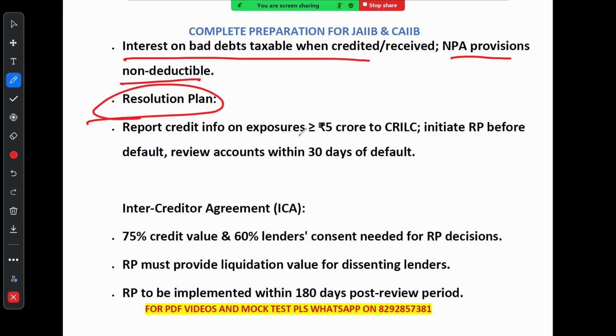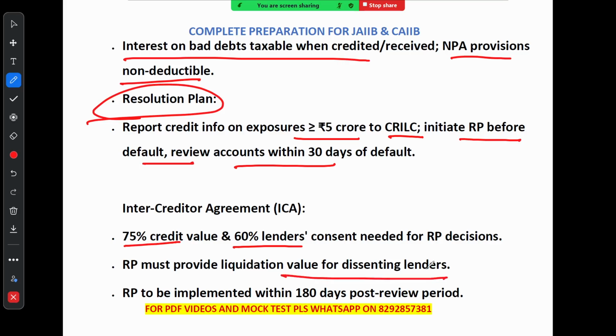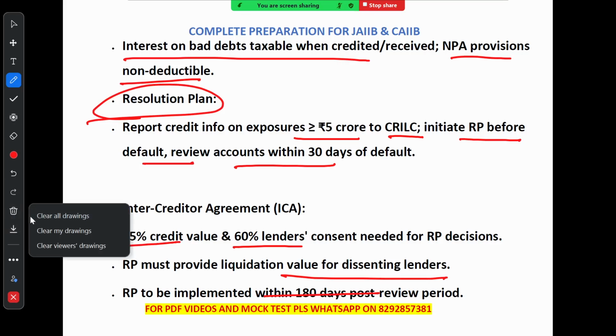Now, for resolution plan, this is called RP. If a borrower owes 5 crore or more, the bank must report it to CRILC, a credit reporting system, and start a resolution plan before the borrower defaults. If the default happens, bank need to review the account within 30 days. When the banks work together on a resolution plan, at least 75% of the total loan value and 60% of the lenders need to agree on the plan. If some lender does not agree, the plan must still offer them at least the liquidation value of the loan. The resolution plan has to be finalized and put into action within 180 days after the account review. These steps ensure a smooth process for handling troubled loans.